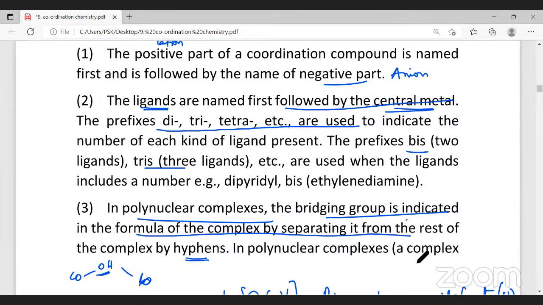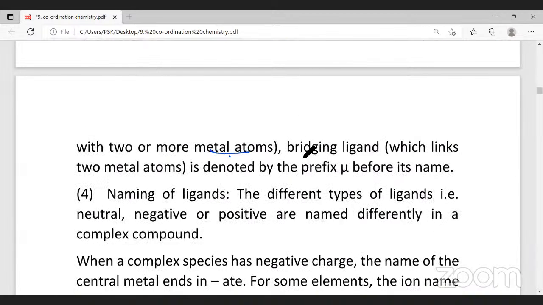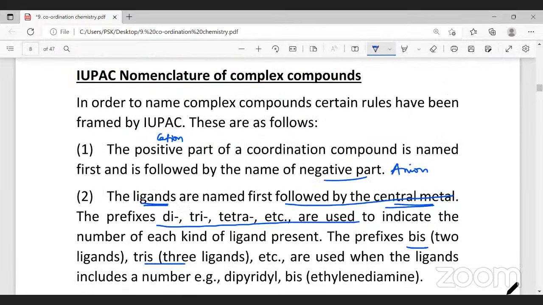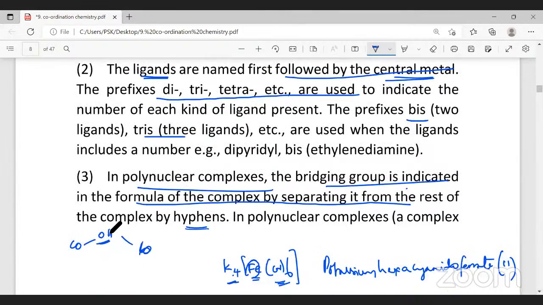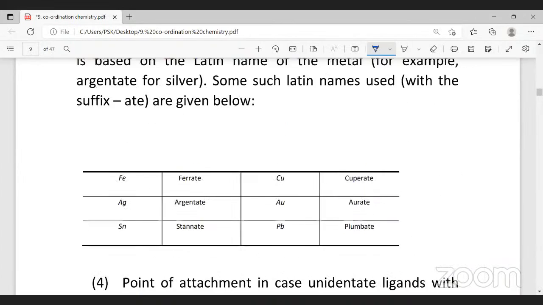In polynuclear complexes, a complex with 2 or more metal atoms, a bridging ligand which links 2 metals is denoted by the prefix mu. Here the bridging ligand is what? Hydroxyl group. When you're naming, you have to give it as hydroxo. It's an OH minus ion, a negative ligand. So therefore, the name has to end with what? O, hydroxo. All right? Hydroxo.